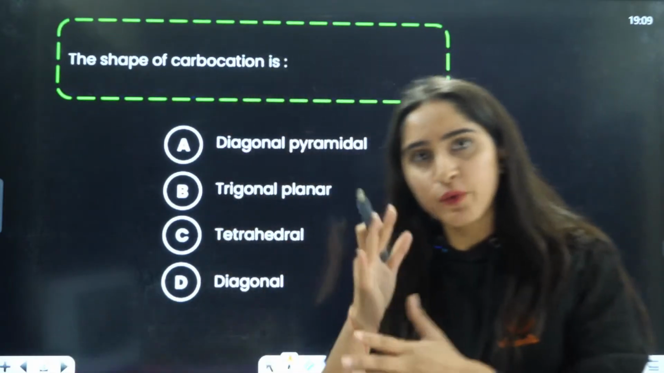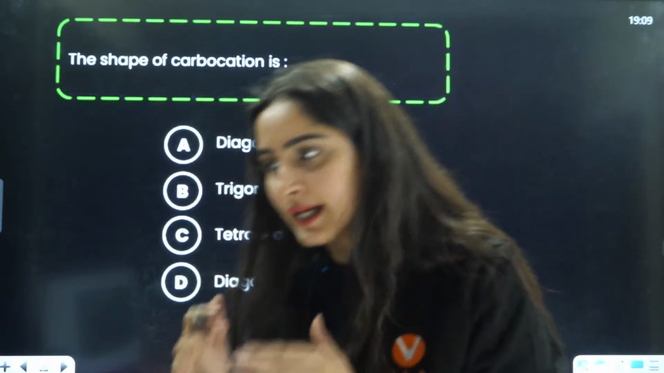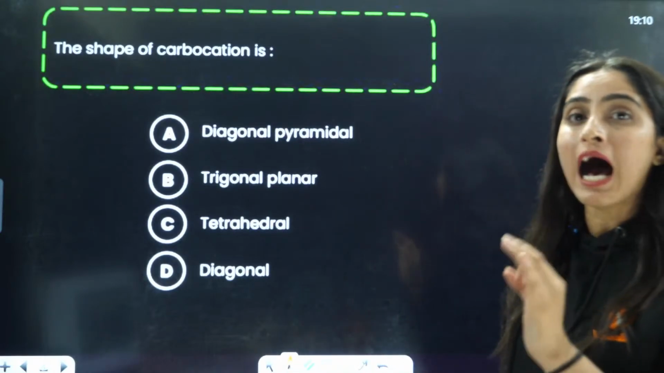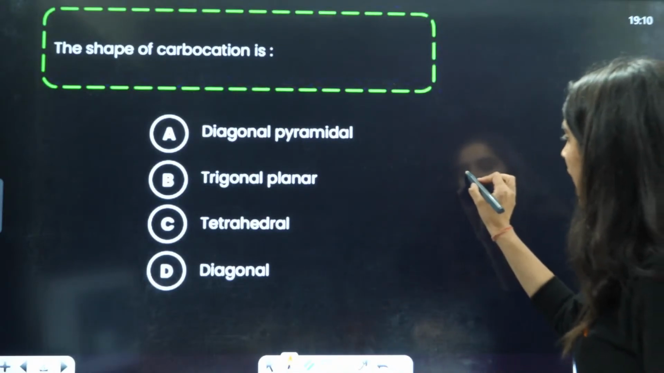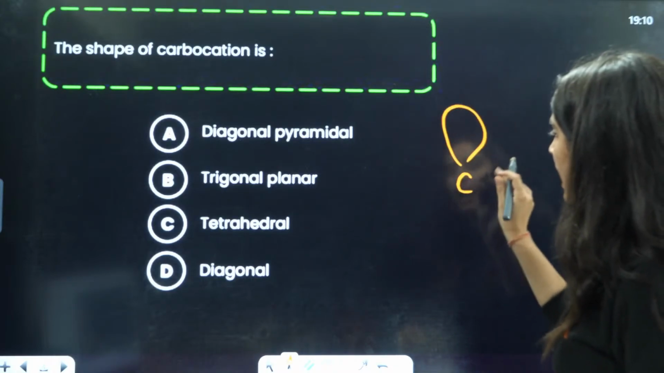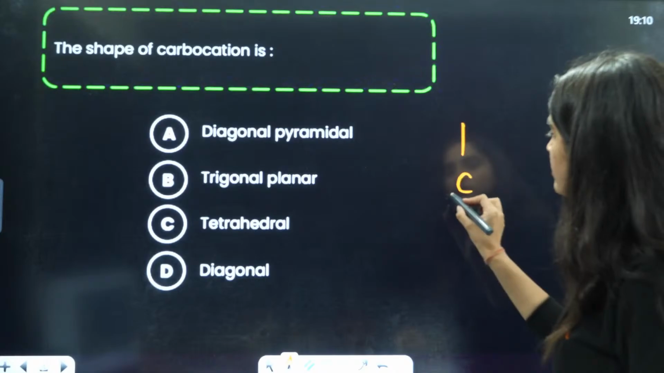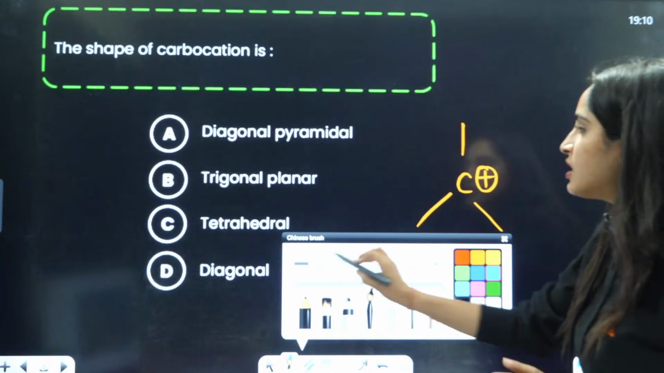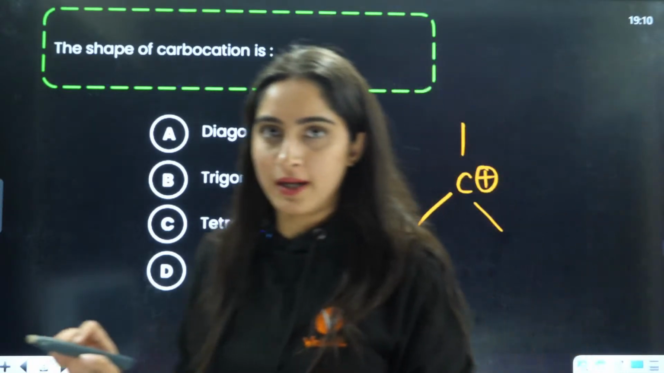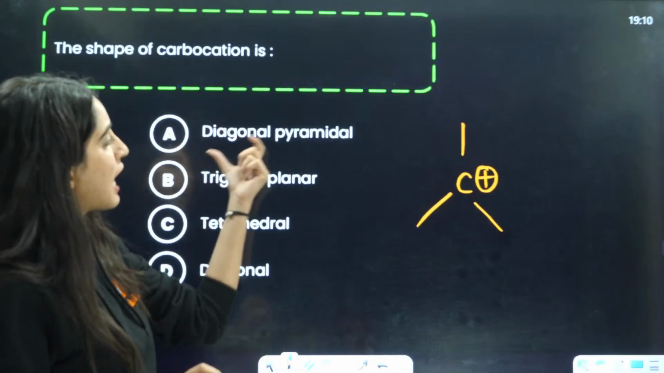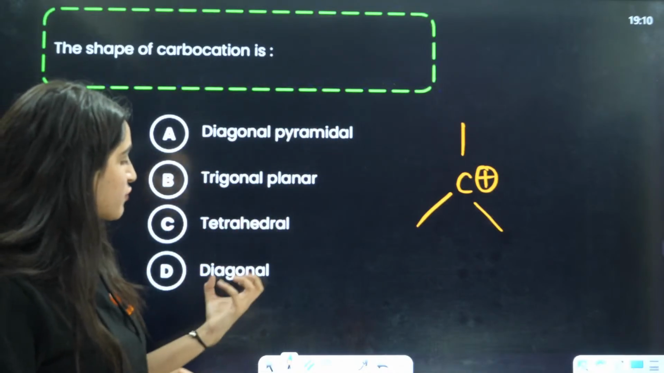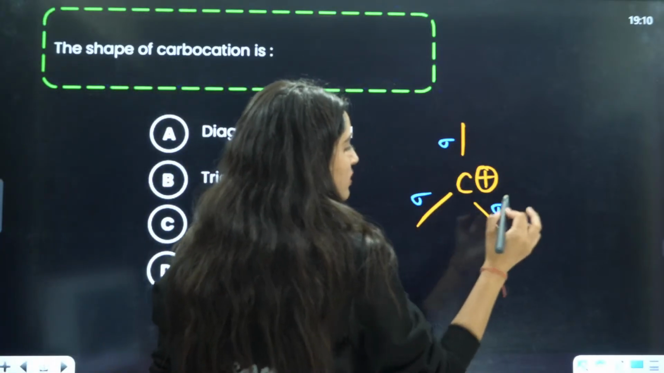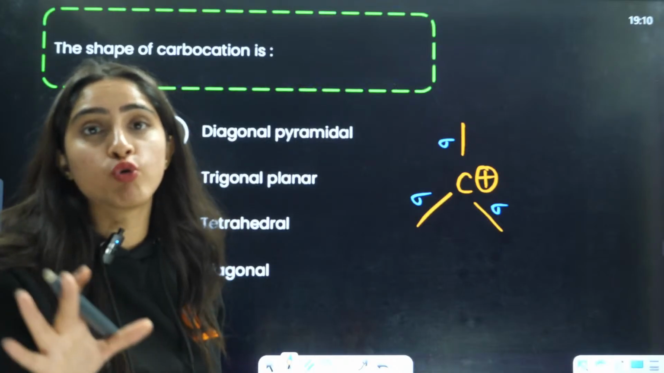It's a very simple question. After that, we're going to go through the quick summary. So what is going to be the answer? The shape of carbocation: here you have 3 bonds, 1, 2, 3, and one positive charge. They are asking for the shape, whether it's diagonal, pyramidal, trigonal planar, or tetrahedral. First you have to see the sigma bonds: how many sigma bonds plus lone pairs it is having?